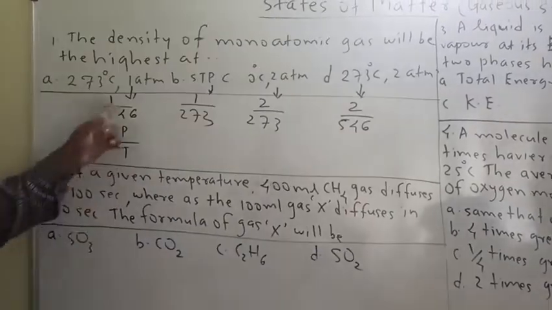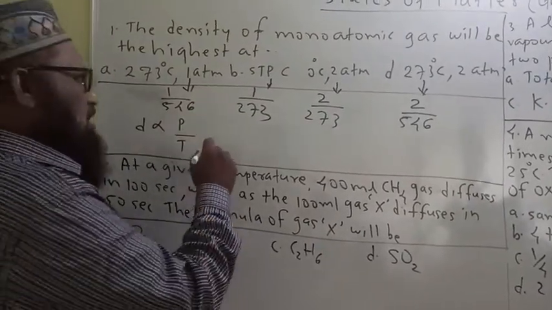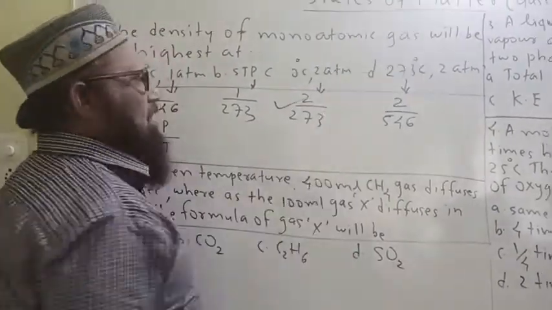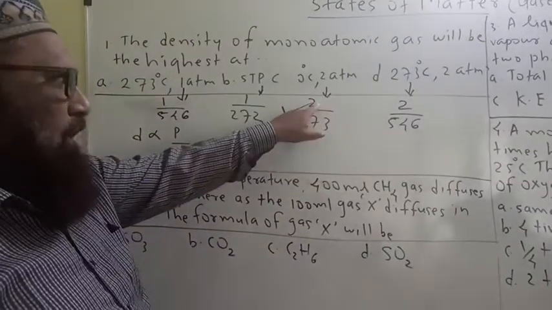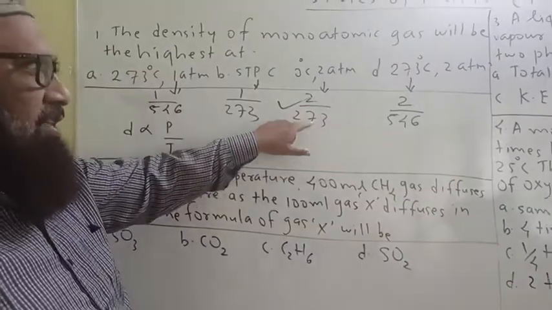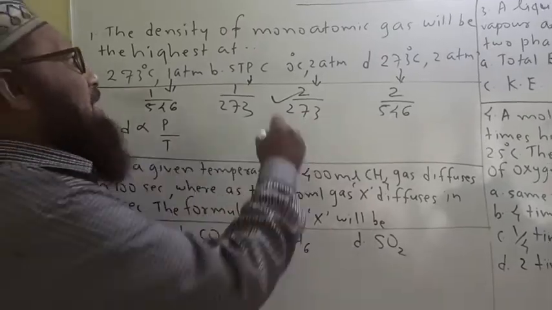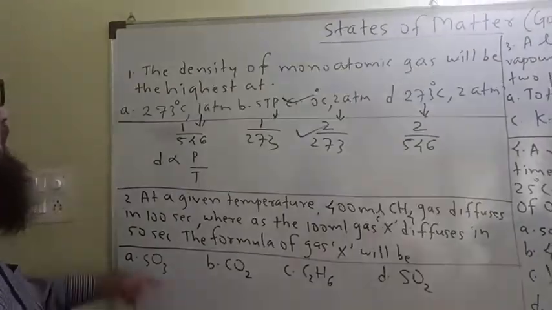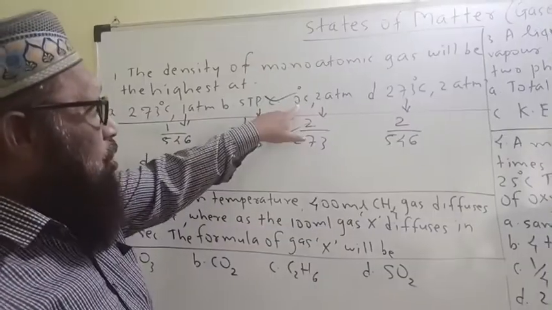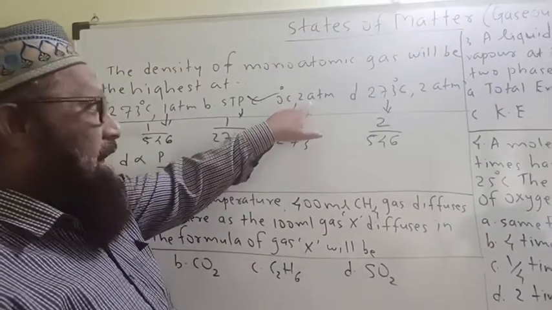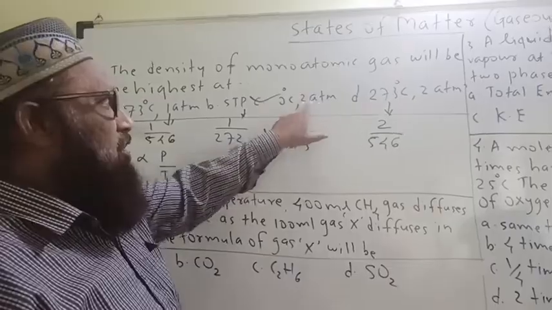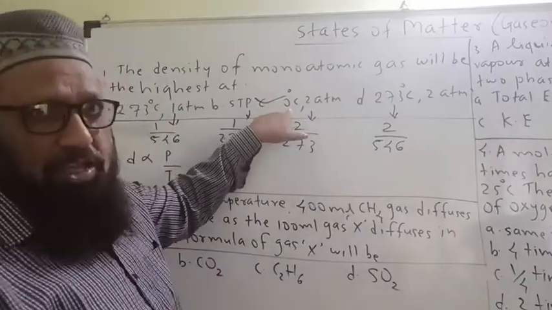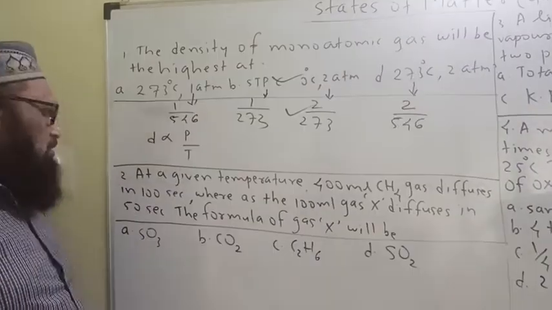Now let us see which ratio is the highest one. Now look here, 2 upon 273, this is the highest value. That's why the density of monoatomic gas will be the highest at 0 degree Celsius and at 2 atmosphere. High pressure, low temperature. C is the correct option.